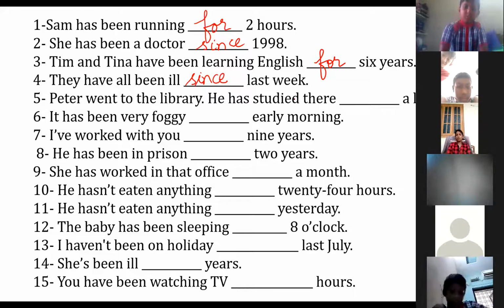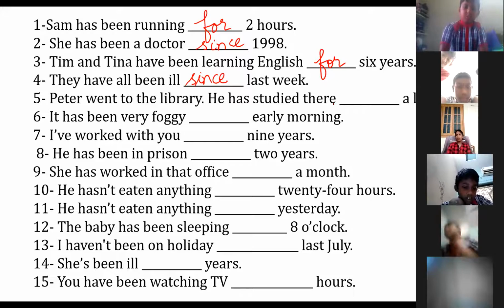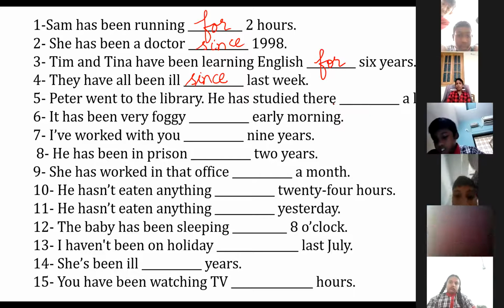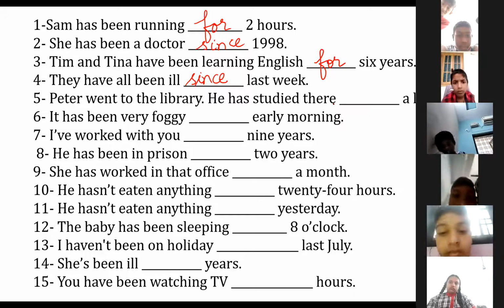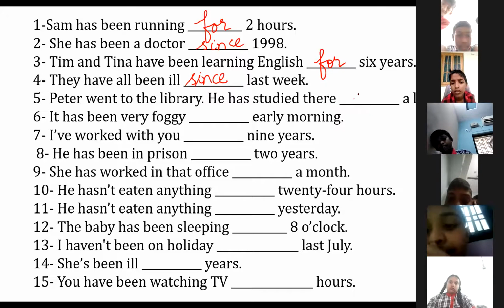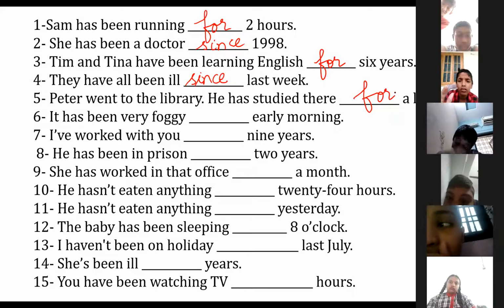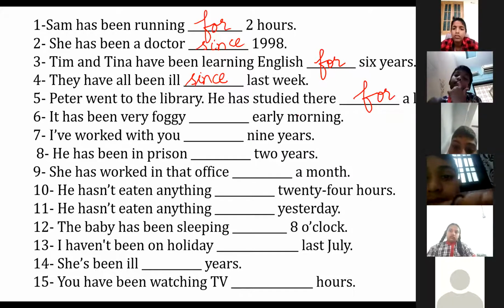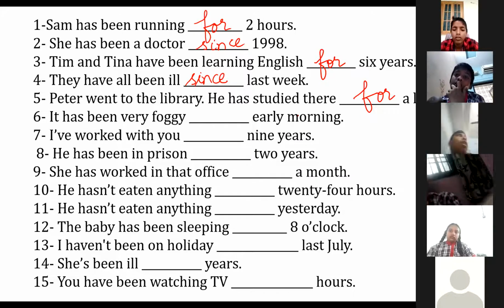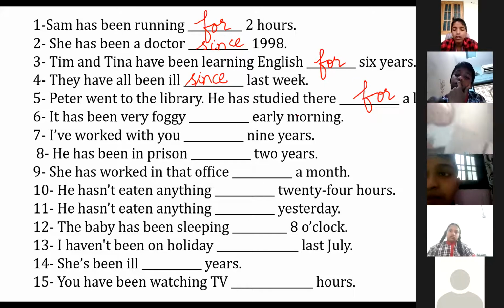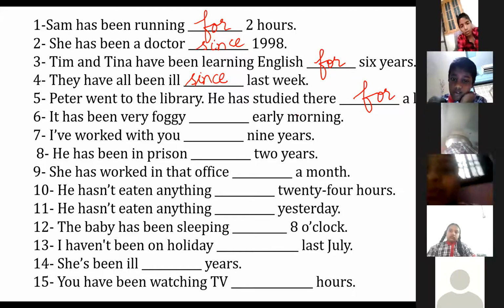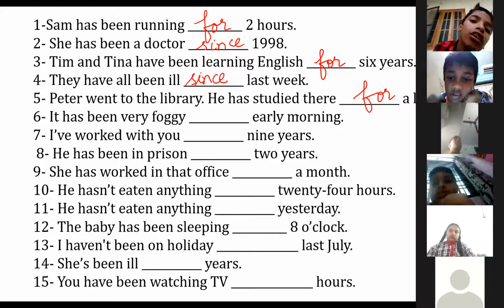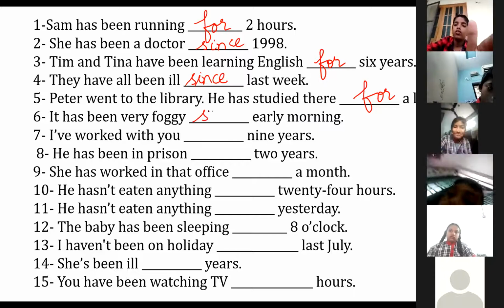Peter went to the library. He studied there dash a long time. For or since? For a long time. It has been very foggy dash early morning. How is the weather today? Very cold. Now how is the weather? Still cold. So what do we use? Morning it was cold. Now also it is cold. Then we use since.